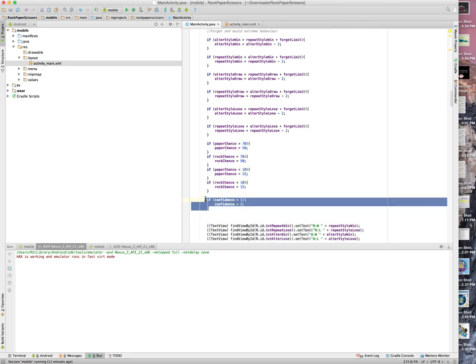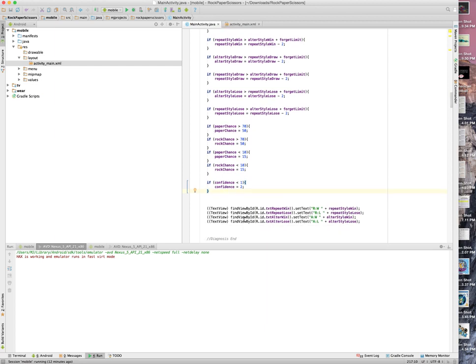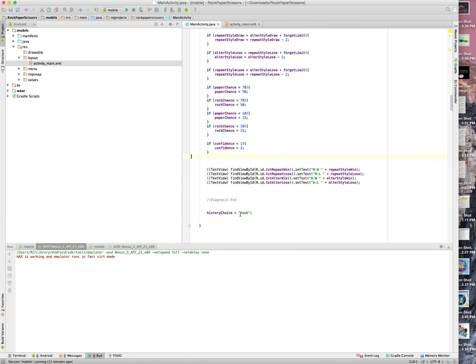And then also this causes a lot of bugs. What happened was my confidence would go negative and then it would absolutely screw up everything. So I've just made a little if statement that if the confidence goes below 1, just put it back to 2, so that it doesn't go absolutely haywire, because then the opposite stuff started happening. That was a big brain scratch, but we finally figured that out.